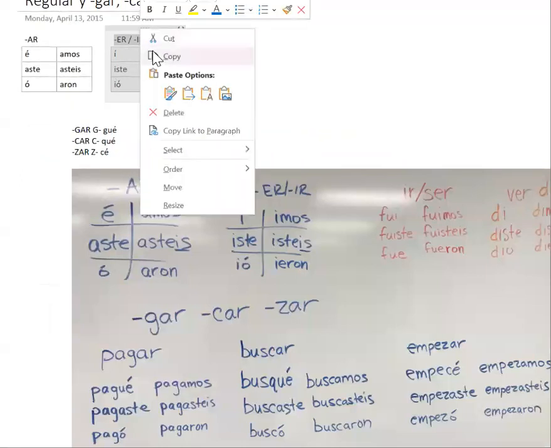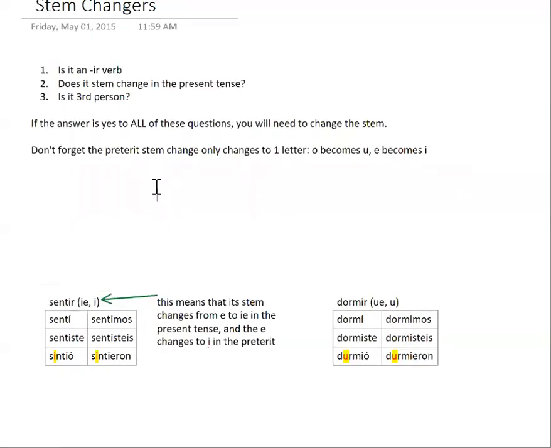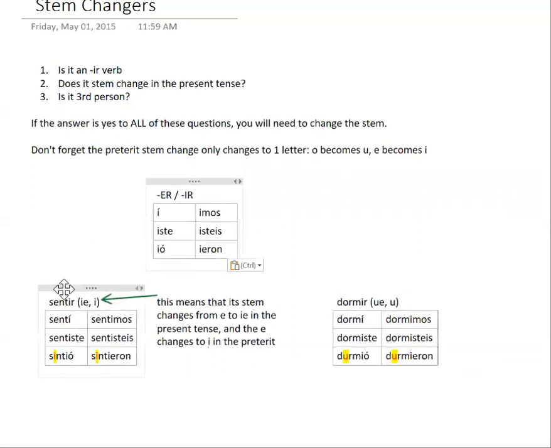Let me go back to my regular verbs here, and I'm going to copy these. Here are the endings that we use, and let's put them right here. These are still the endings we're going to use. This is the chart that you'd expect to use. They're all IR verbs. These are the endings we're going to use, and S-E-N-T is our stem.